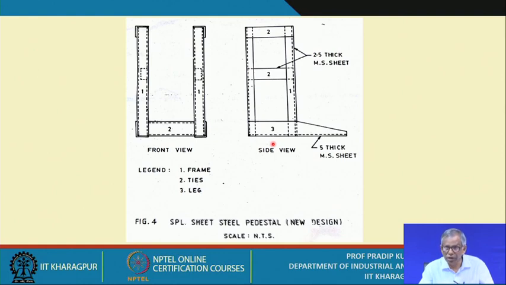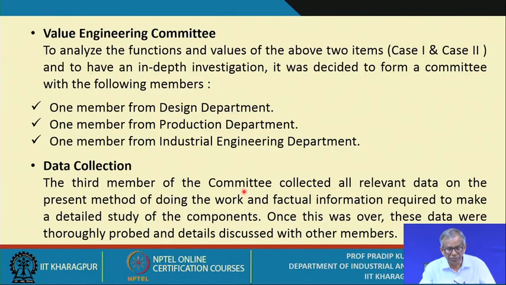So, this is as per the new design. We have studied the existing design, and then we tried to convert it into a fabrication with sheets, say sheet steel or sheet metal. That is why we start calling it the sheet steel pedestal.